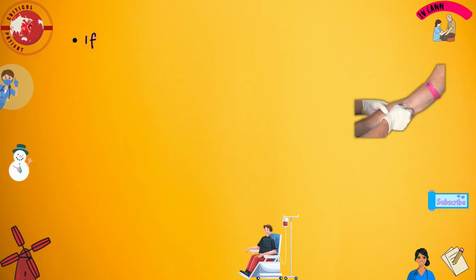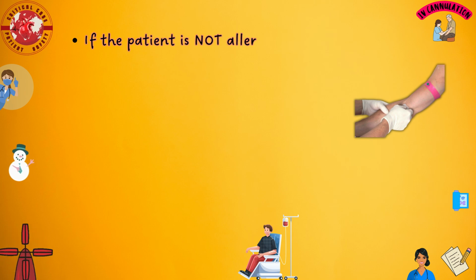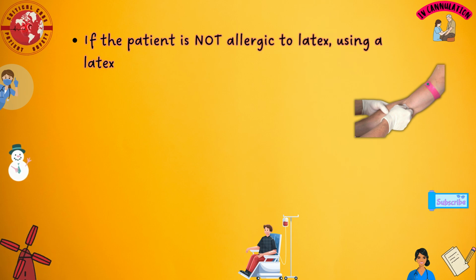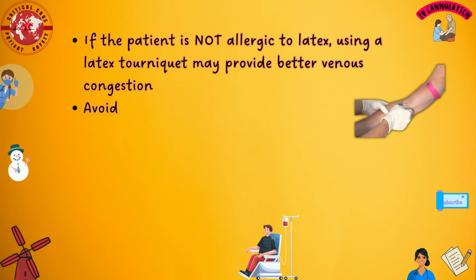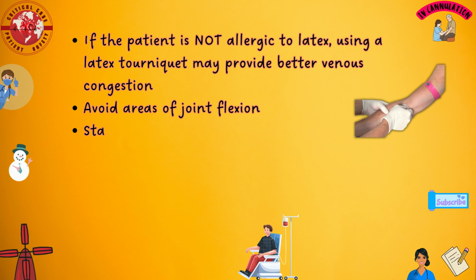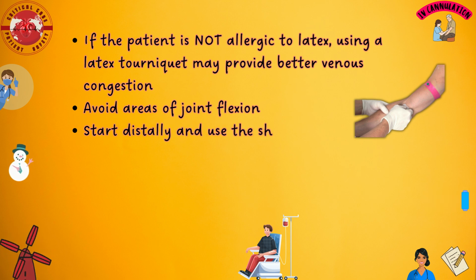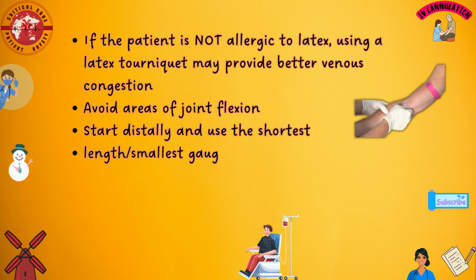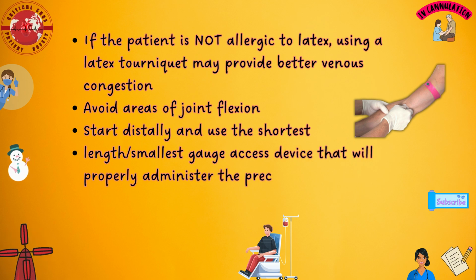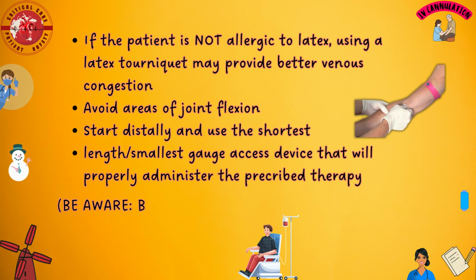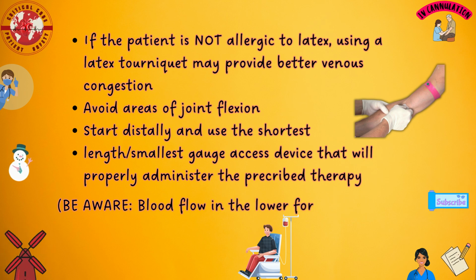If the patient is not allergic to latex, using a latex tourniquet may provide better venous congestion. Avoid areas of joint flexion. Start distally and use the shortest length, smallest gauge access device that will properly administer the prescribed therapy. Be aware, blood flow in the lower forearm and hand is 95 milliliters per minute.